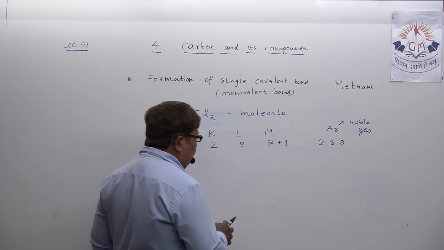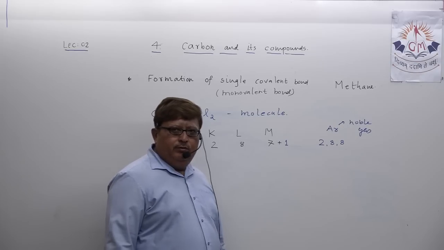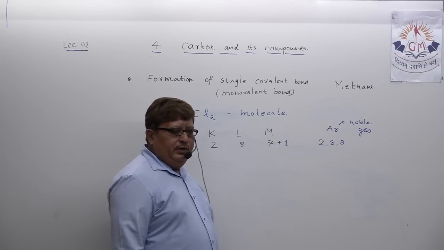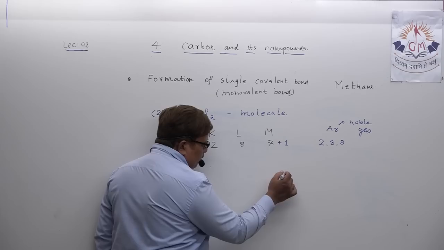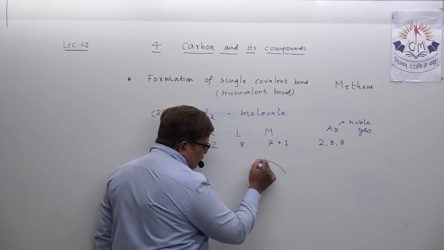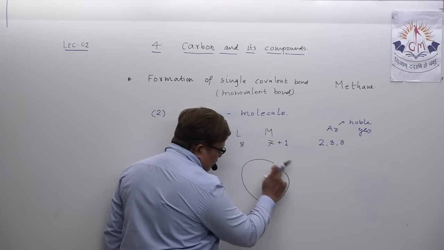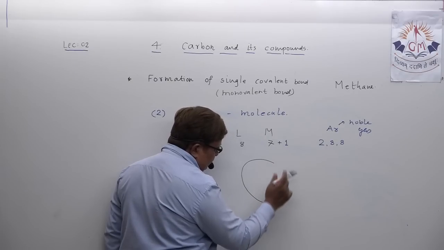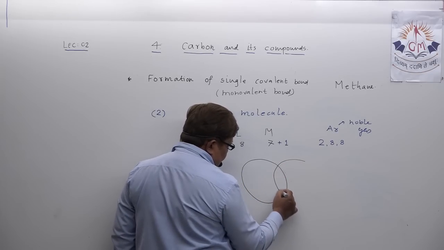We can directly show the sharing of electrons between two chlorine atoms. Suppose I draw one chlorine atom, okay, and then another chlorine atom.